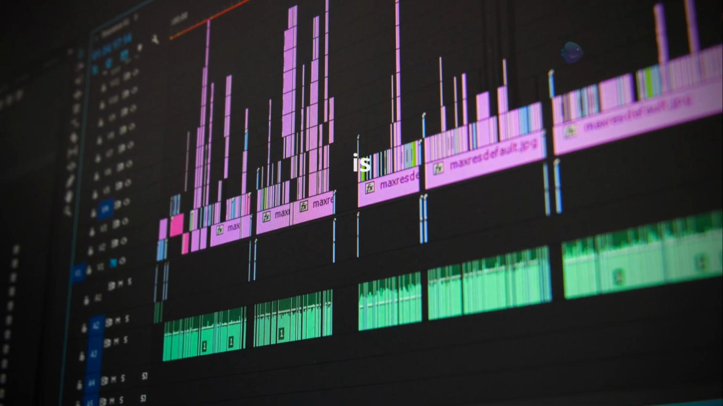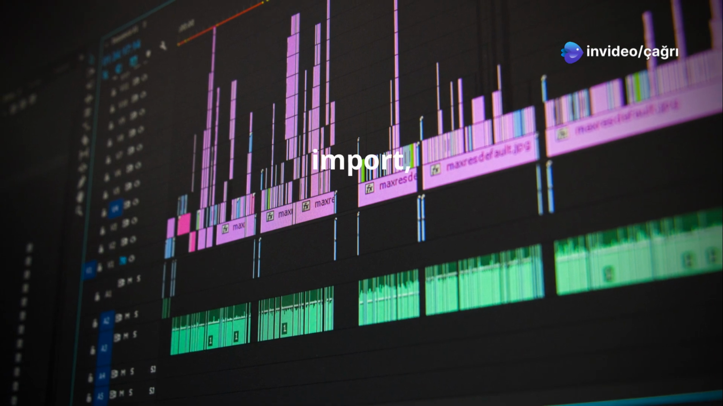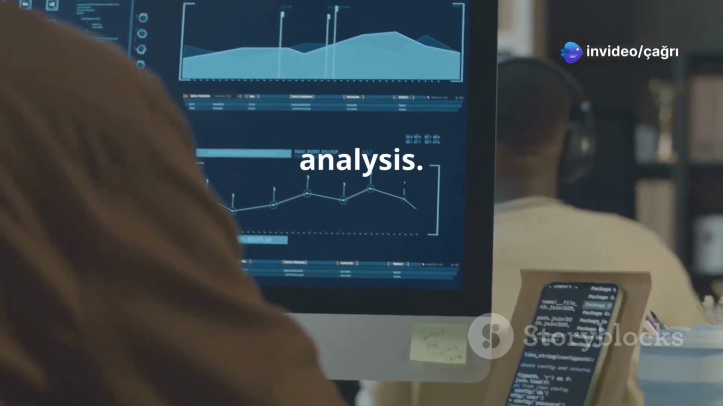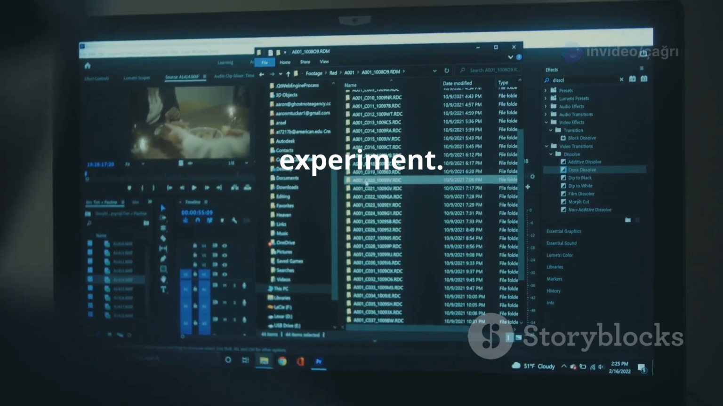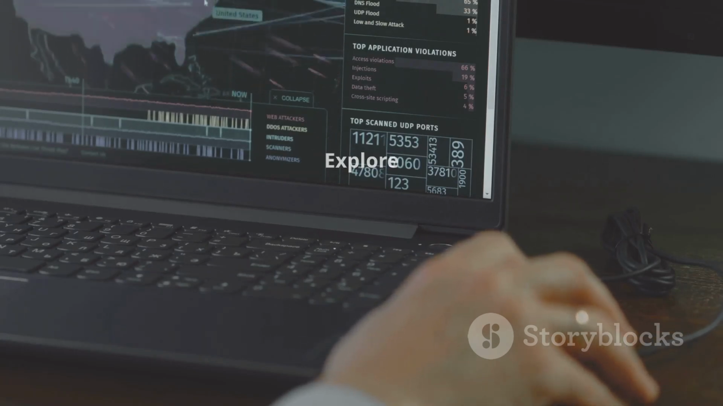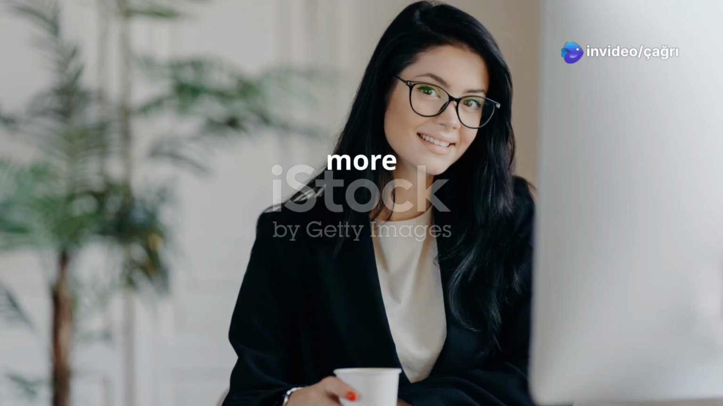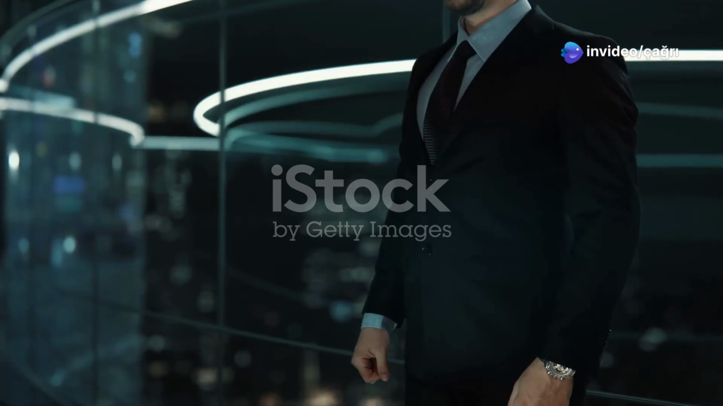The main interface is divided into intuitive sections. Sections for data import, model selection, training, and analysis. Don't be afraid to experiment. DeepSeek is designed for exploration. Click on different tabs. Explore the various options. The more you interact with the interface, the more comfortable you'll become.